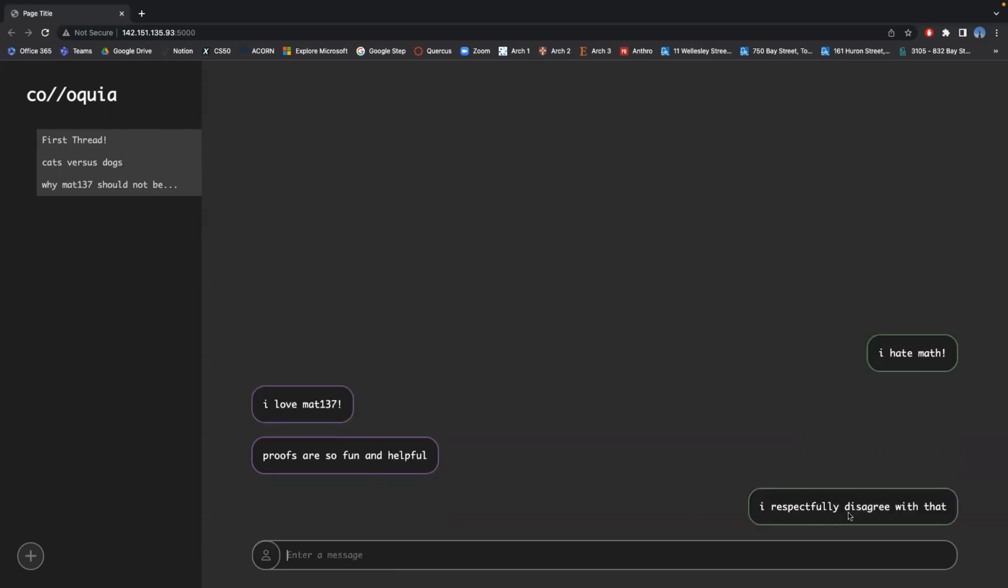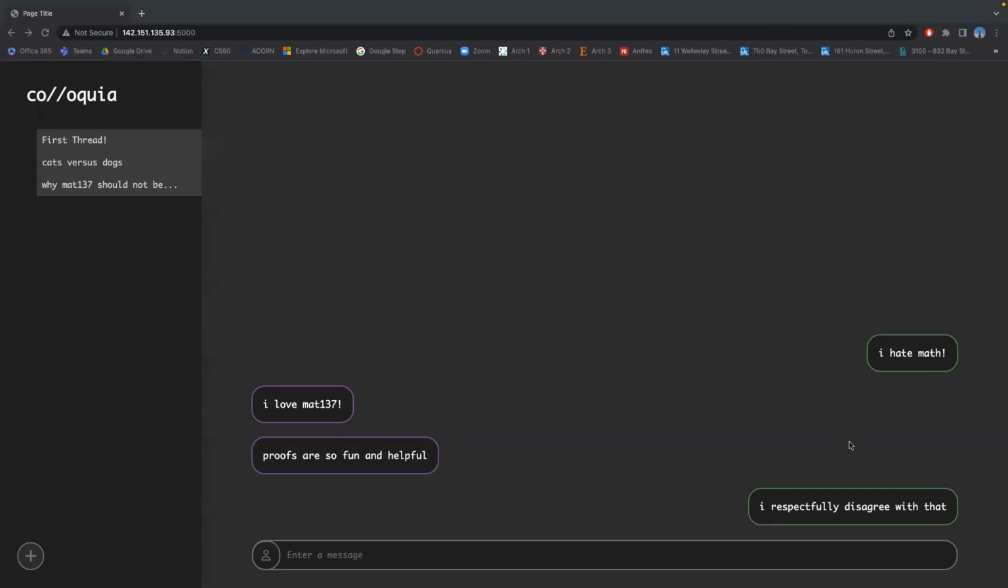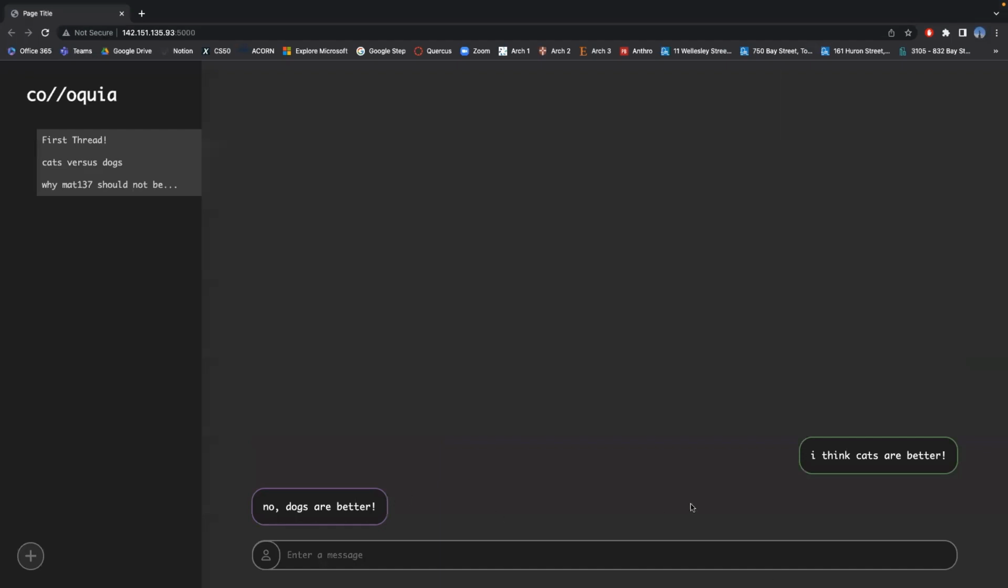So even though this is sort of a negative statement, I guess, Cohere still identifies that it's an argumentative statement, so it won't pass it as inappropriate. Okay, say I'm finished with this conversation and I want to go back to the cats versus dogs debate. So I can go to the left here and click on this thread again, and boom, your conversation is still there for you to debate again.